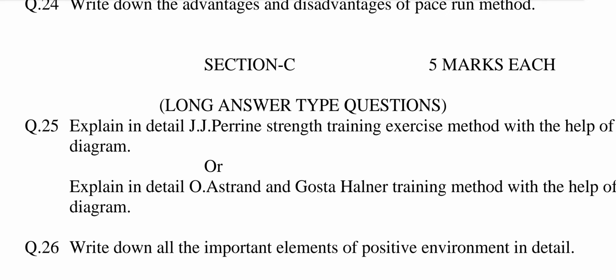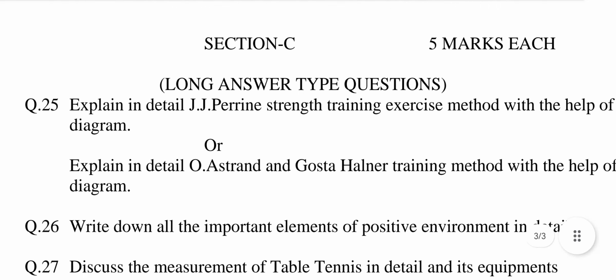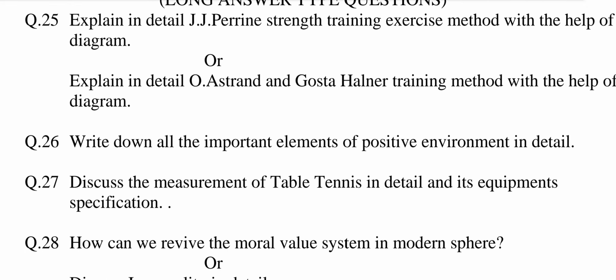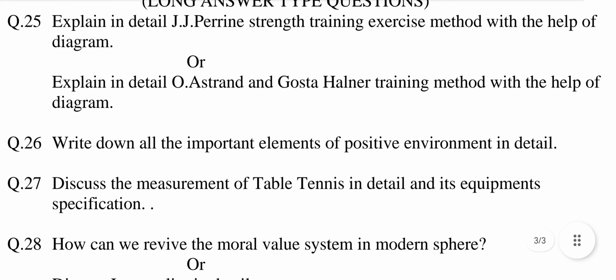Section C. Each question carry 5 marks. Long answer type questions. Question number 25. Explain in detail J.J. Perrin strength training exercise method with the help of diagram. This question is selected from chapter number 2, training methods. The answer may be first of all, introduction.